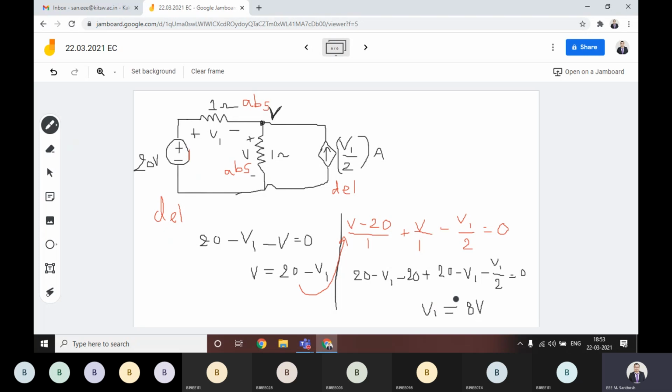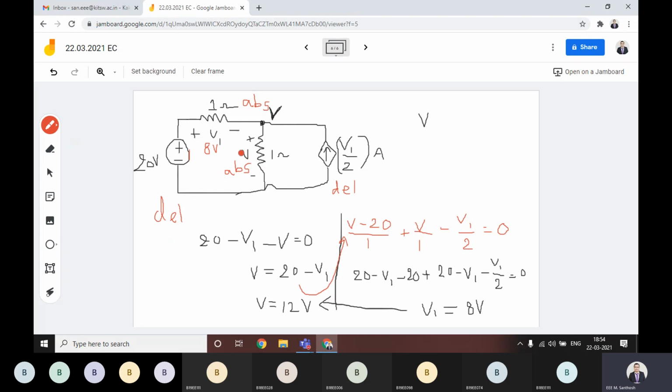If V1 is 8 volts, what is the value of V here? 20 minus V1, that is 12. If you have V1, then directly you have V equal to 12 volts. In this circuit, V1 is 8 volts, so I am replacing V1 with 8 volts.